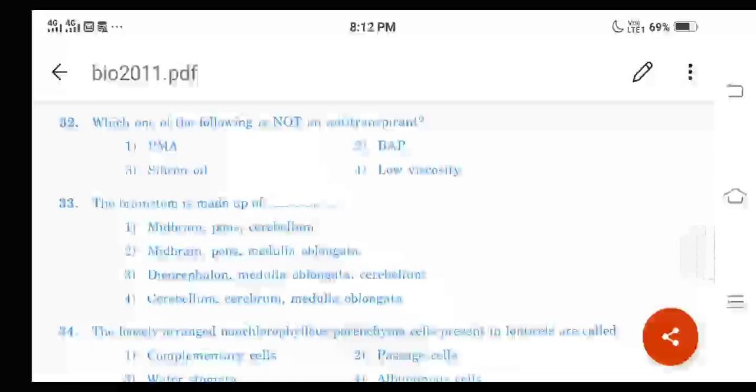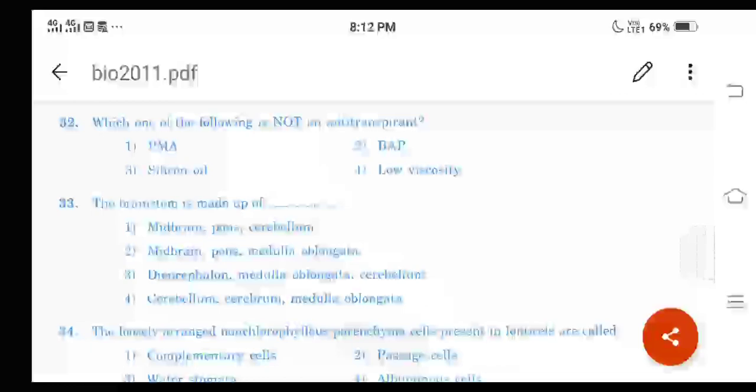And the chemicals applied on leaves of the plants to reduce the rate of transpiration are called anti-transpirants. And why are anti-transpirants used here? They are used to improve the crop yield or productivity in drought affected areas.